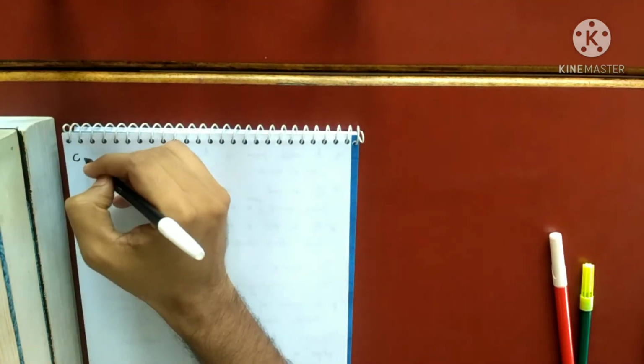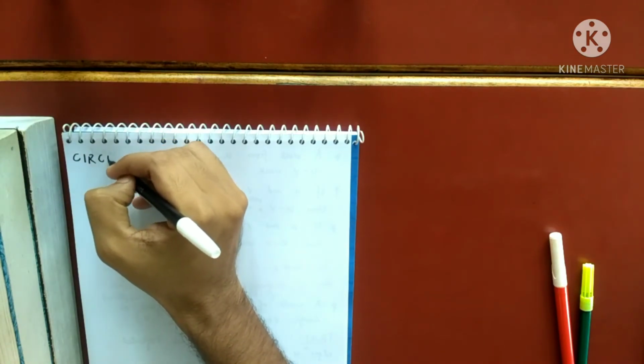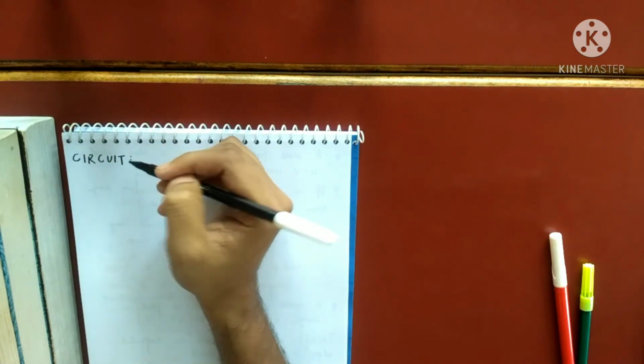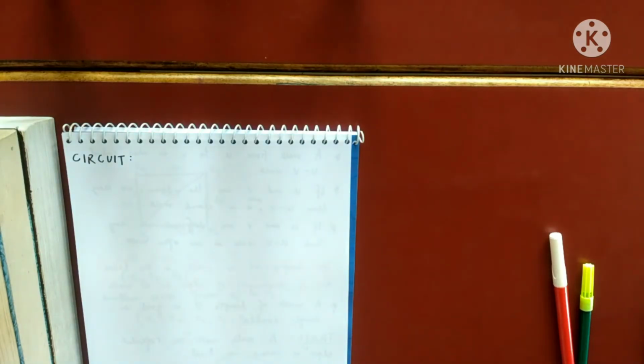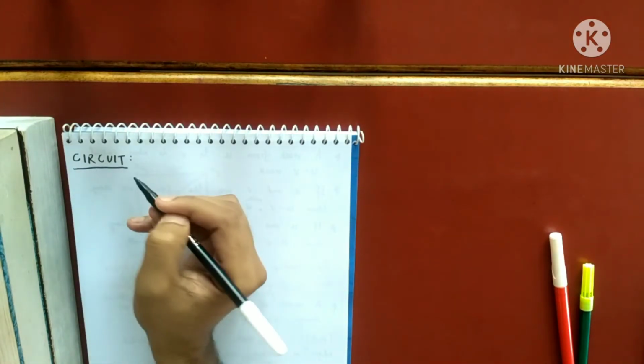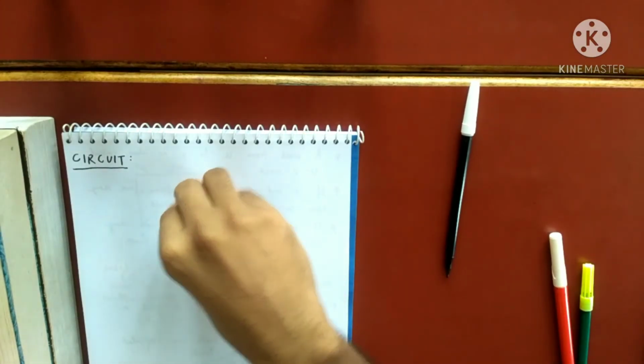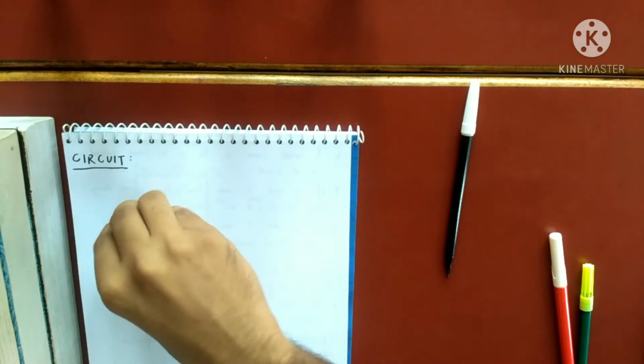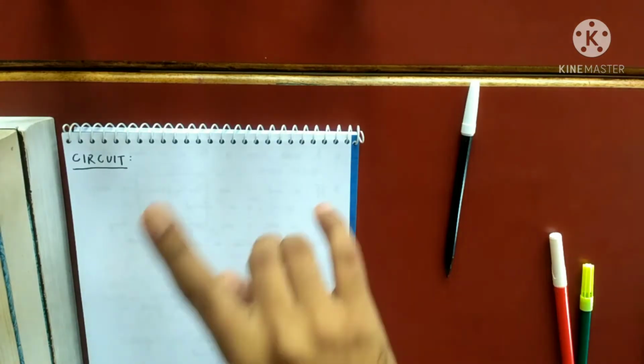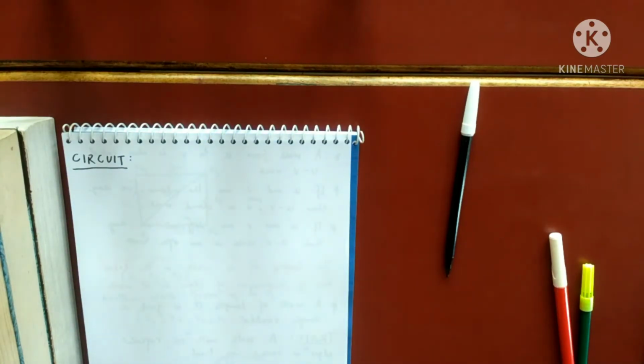So now we define something called a circuit. You see so many definitions. From a walk I have defined something called an open walk and a closed walk. What is an open walk? When the starting and end vertices are different. And what is a closed walk? When the starting and end vertices are the same. With the help of a walk, I define a trail. What is a trail?